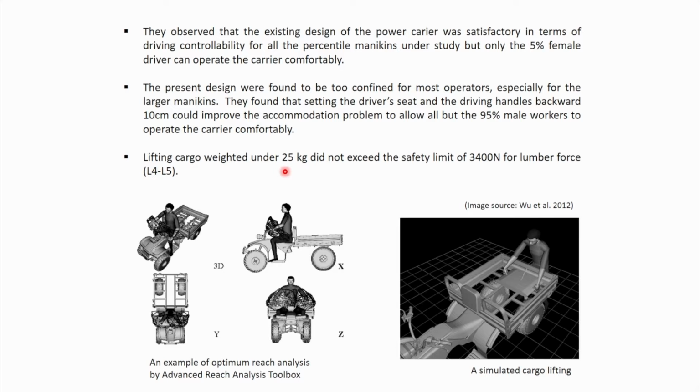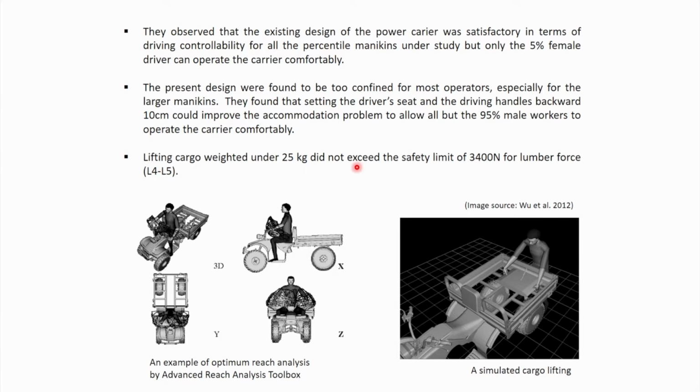Lifting cargo weight under 25 kg did not exceed the limit of 3400 Newton, that is the safety limit for lumbar compression, L4, L5 lumbar compression.